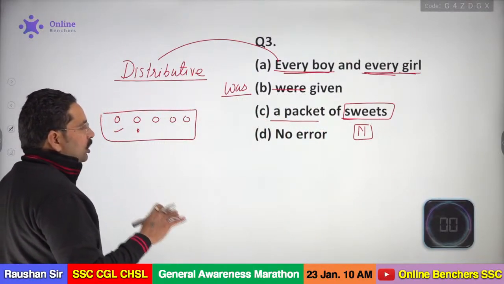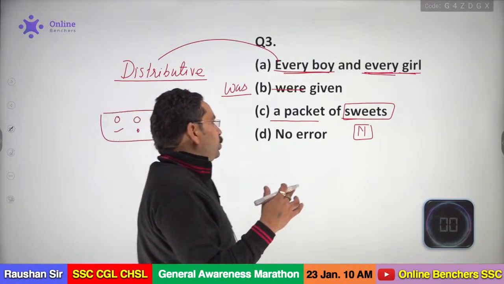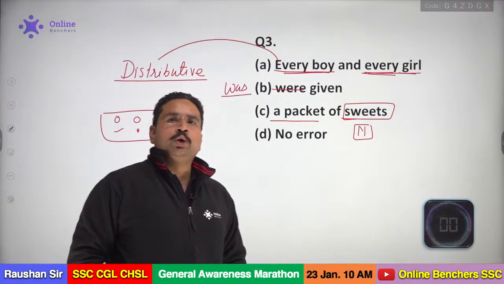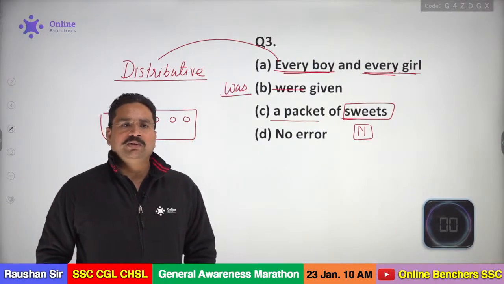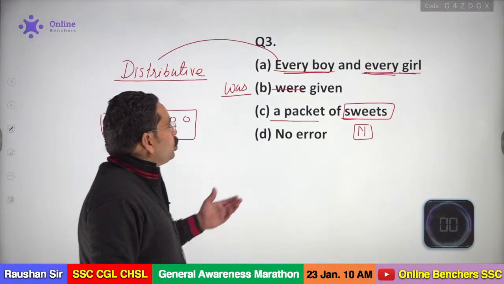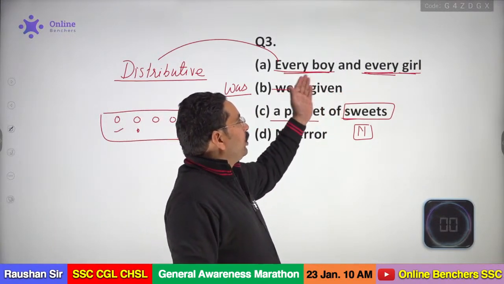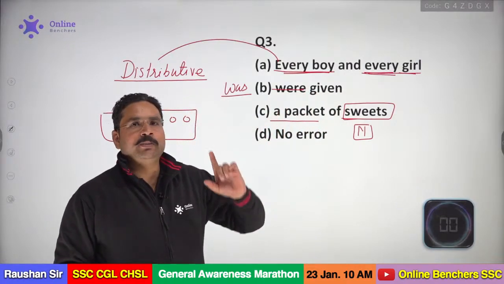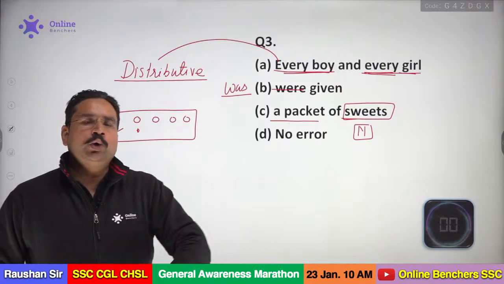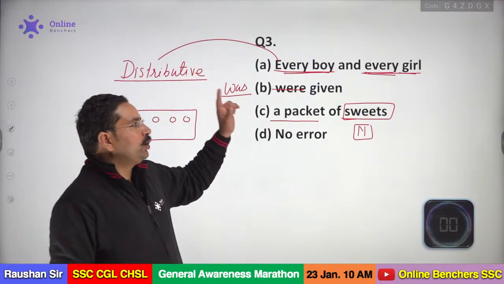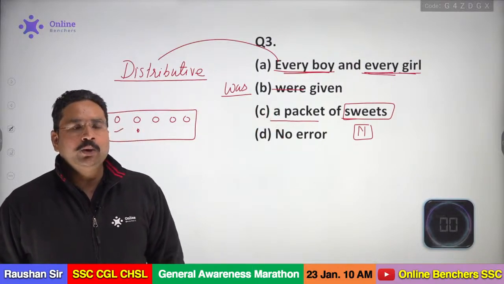Sweets is working as a noun here. That is all those things which you use for the dessert, my dear. Okay. I don't know about distributive adjective. That's why you have the problem with the sentence, my dear. And what you are thinking here, you thought that there is a boy, there is a girl, one is the boy, one is the girl. So why should be a no, my dear? It's a distributive adjective, and you have to place the verb singular because you are counting all the nouns one by one.